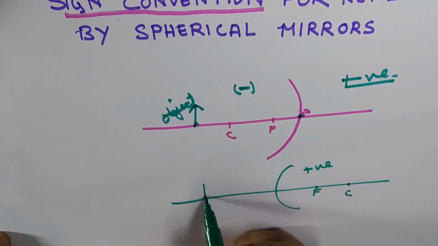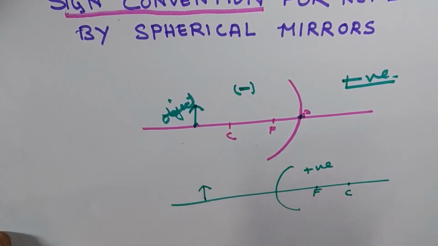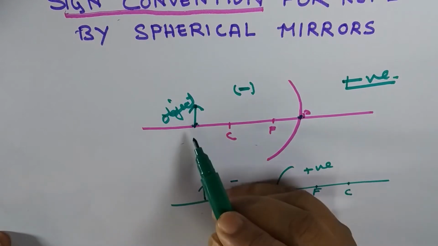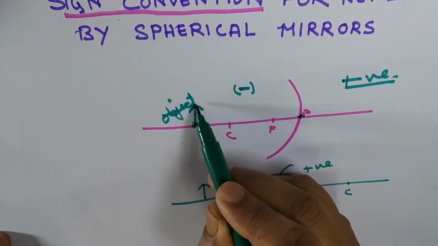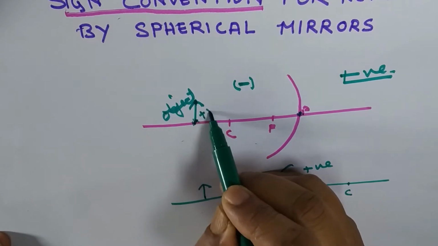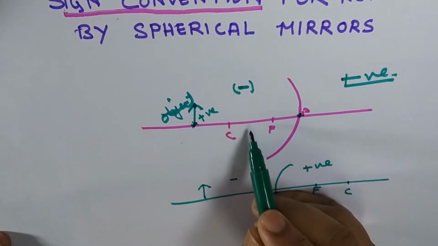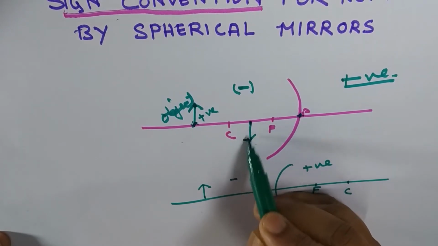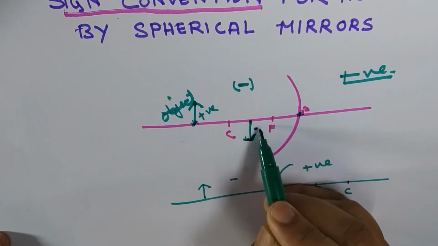And the object distance will be negative. Now height: upward is positive, so the object height is positive. And an image formed downward is negative.